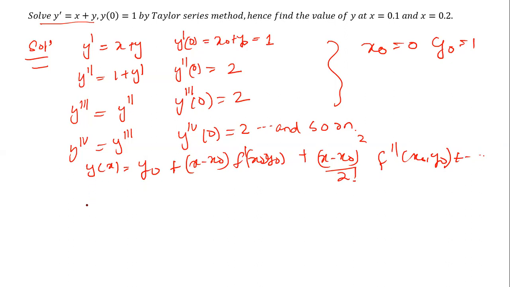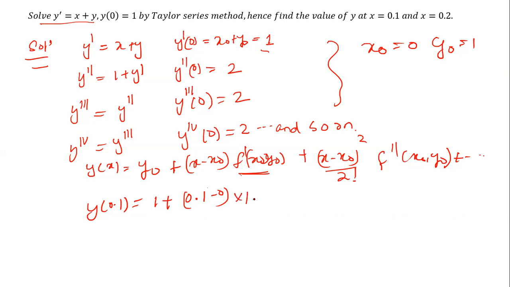Then what is the result? Now the y of 0.1 value becomes y0, which is 1, then 1 plus (x minus x0). So x is 0.1 minus 0, times f dash 0, which is also 1.